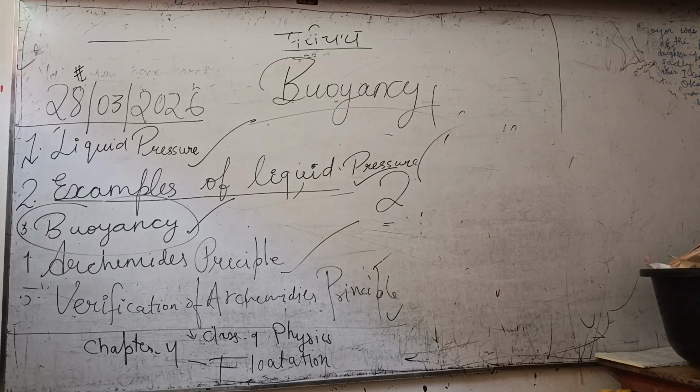In the next class we will see what we have seen: liquid pressure, examples of liquid pressure, buoyancy, Archimedes principle, verification of Archimedes principle. These are all topics of chapter 4, flotation, of class 9 physics. So what is Archimedes principle?